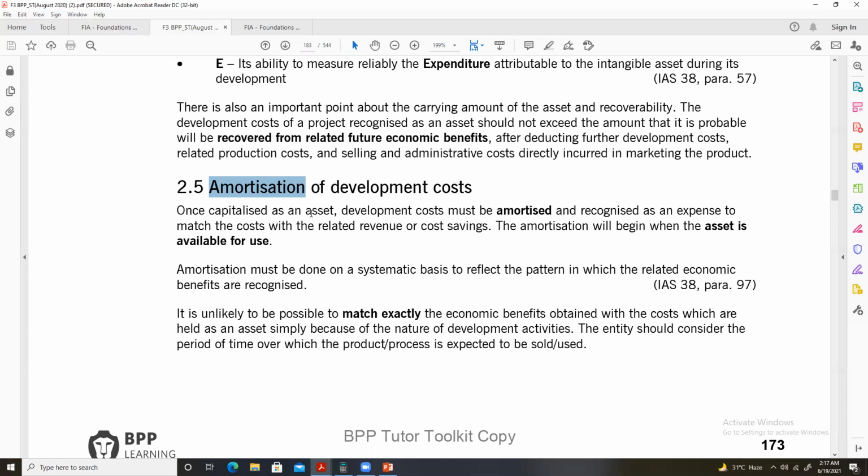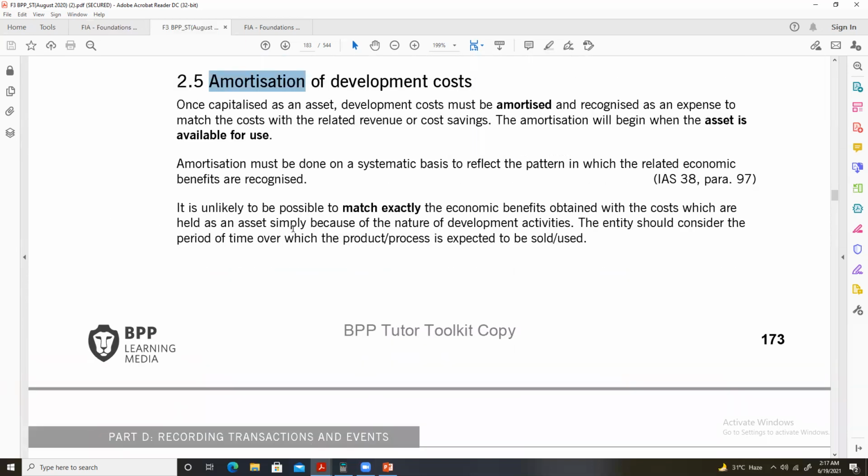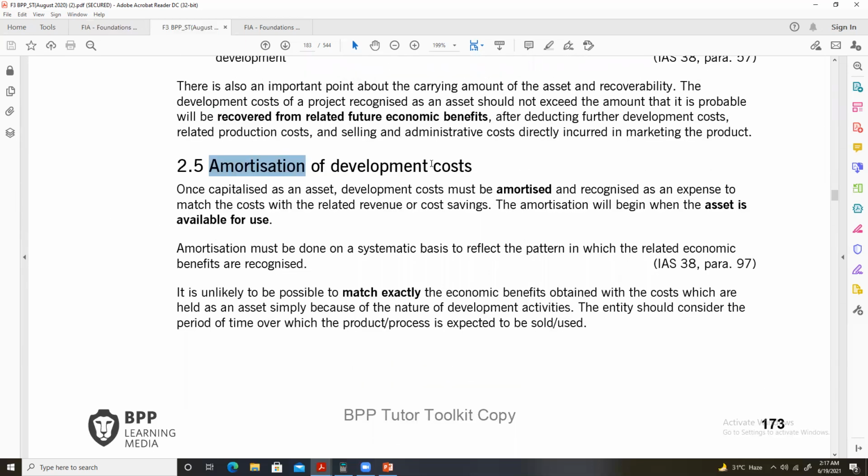Let me read this section for you: amortization of development cost. Once capitalized as an asset, development cost must be amortized and recognized as an expense to match the cost with the related revenue or cost saving.